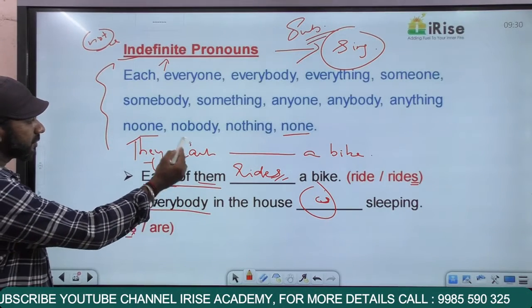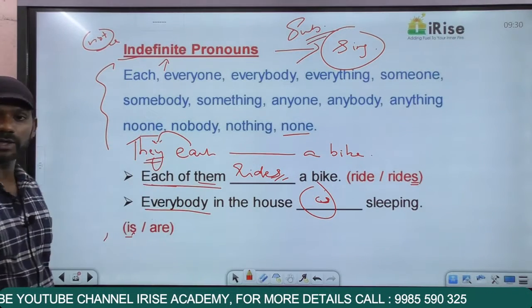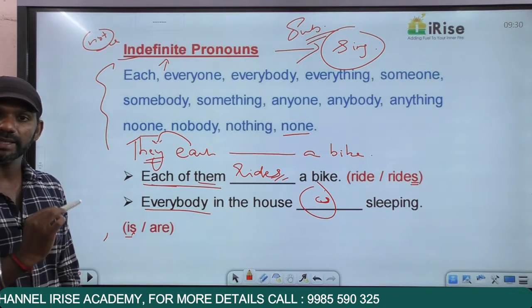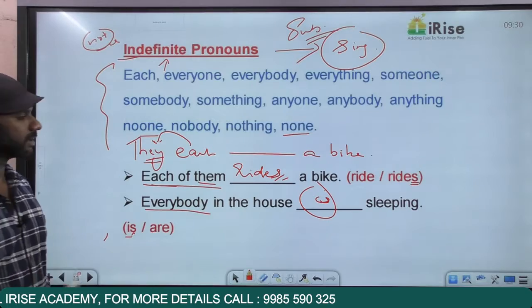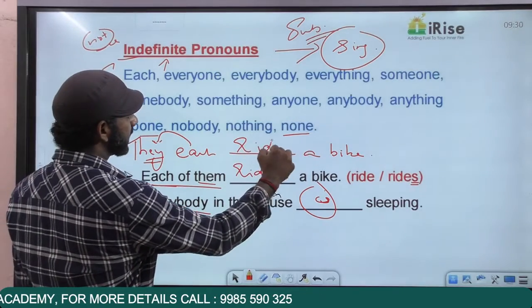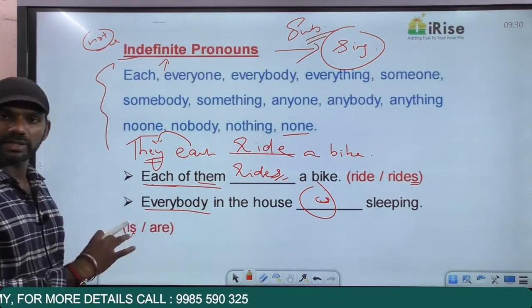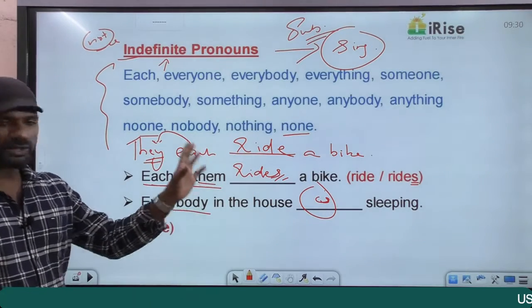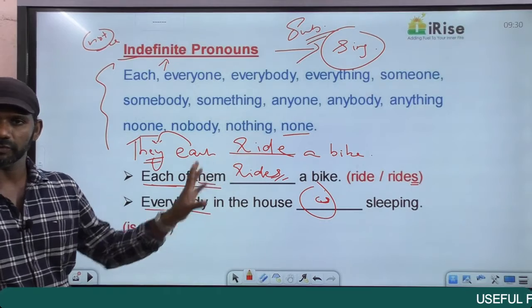In this statement, we have a plural pronoun in front of each. That is they. So we have a plural pronoun in front of each. Exception, subject is plural. The verb must also be plural. They each ride a bike. So each of them rides a bike. They each ride a bike. The same meaning but two different forms.